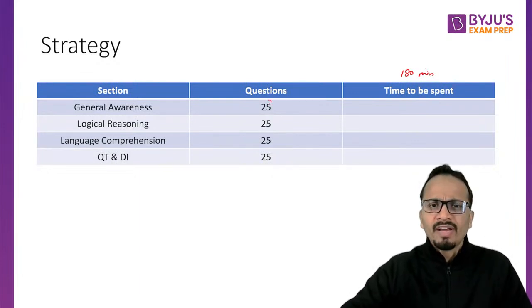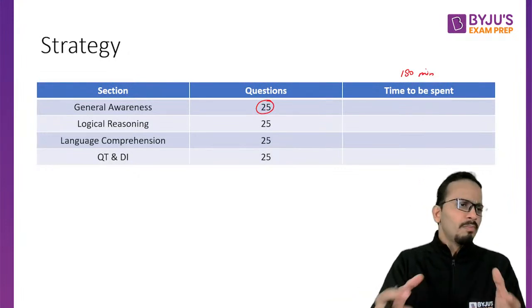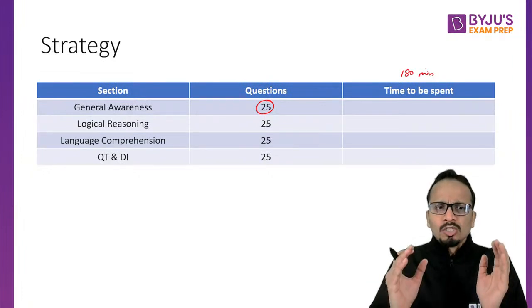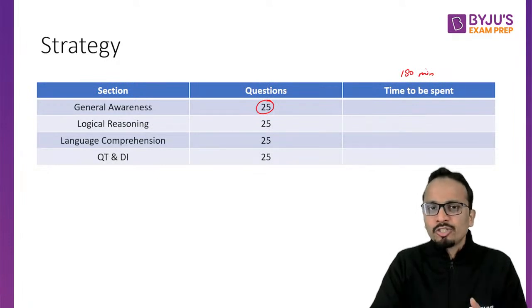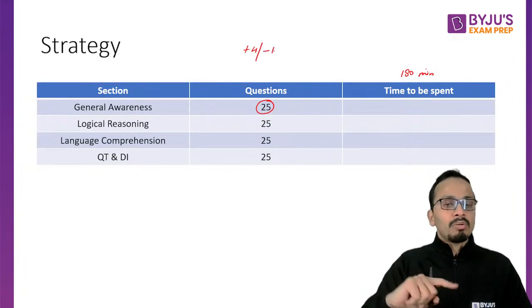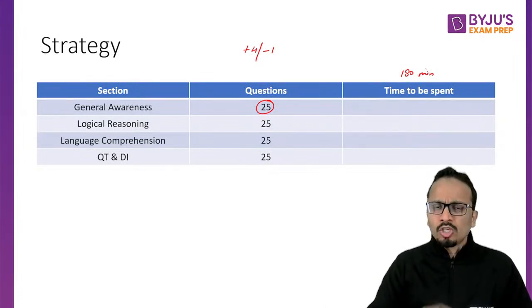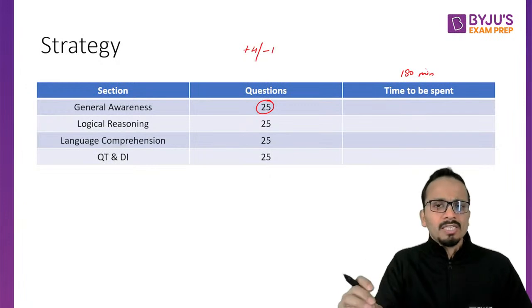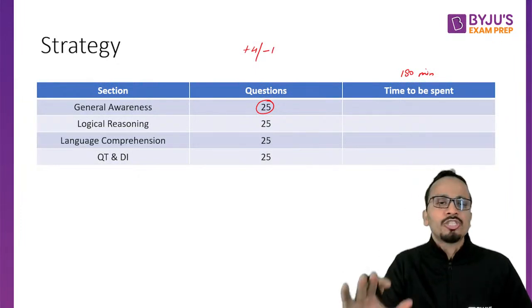So now there are 25 questions in this section. If I talk about the target score, for this section I'll be targeting at least 15 questions to be correct. Make a point in your mind that there is negative marking as well, +4 for a correct and -1 for a wrong answer. So it's not suggested to over-attempt this section. If you're sure about any answer, then only mark that answer. Otherwise, please leave that question blank.